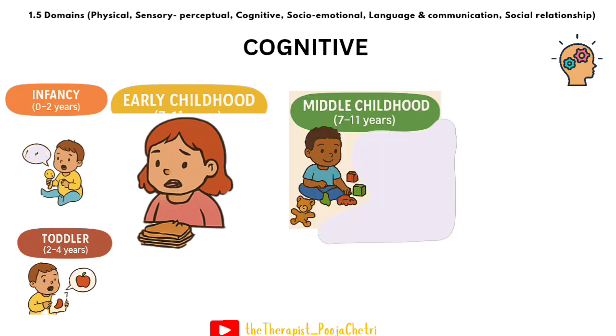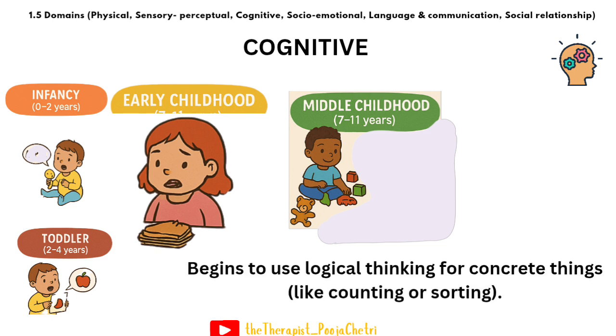Okay, the next stage is middle childhood, 7 to 11 years. Here the cognitive development we can see is that they begin to use logical thinking for concrete things like counting or sorting. So these are the cognitive changes we can see at this age. For example, if you see a child in this picture, they can group toys by color or size and understand the rules of games.